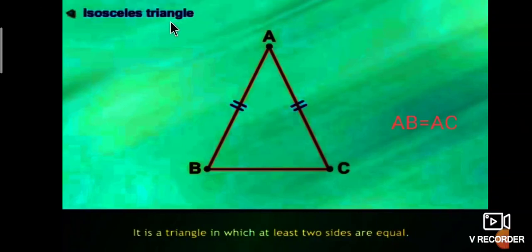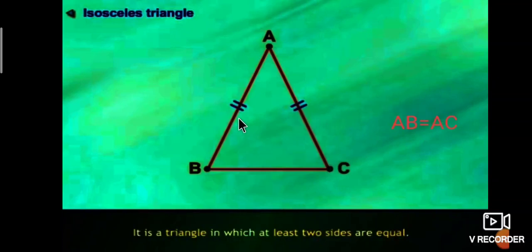So what is an isosceles triangle? In any triangle, if any two sides are equal, such a triangle is called an isosceles triangle. Observe the figure of triangle ABC. In triangle ABC, side AB is equal to side AC.